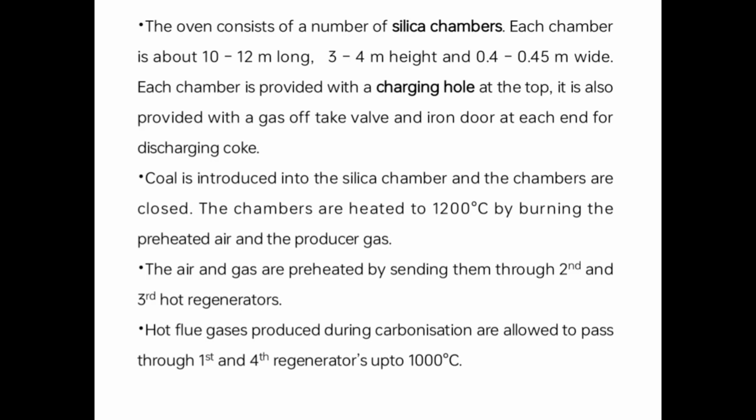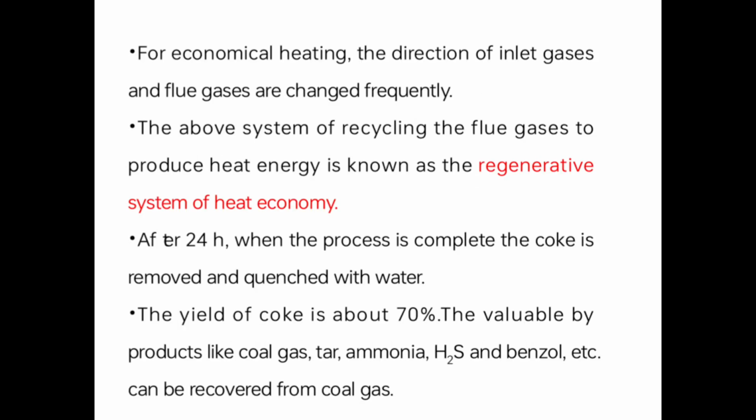The chamber is heated to 1200 degrees centigrade by burning preheated air and producer gas. The air and gas are preheated by passing through the second and third hot regenerators. Hot flue gases produced during carbonization are allowed to pass through the first and fourth regenerators up to 1000 degrees centigrade. For economical heating, the directions of the inlet gas and the flue gas are changed frequently. This system of recycling the flue gases to produce heat energy is known as the regenerative system of heat economy.